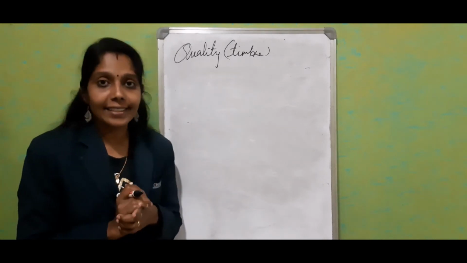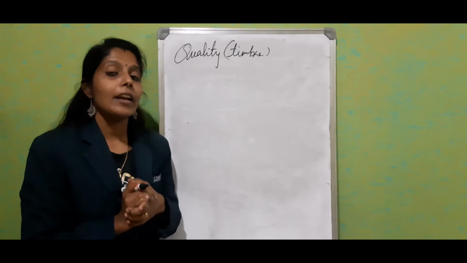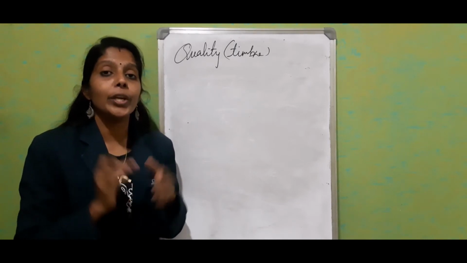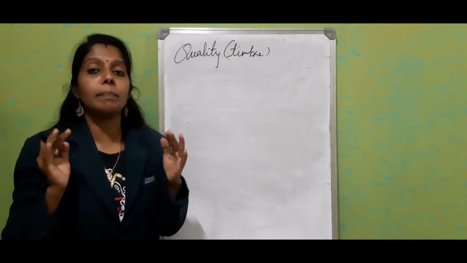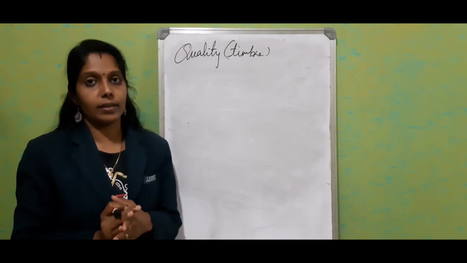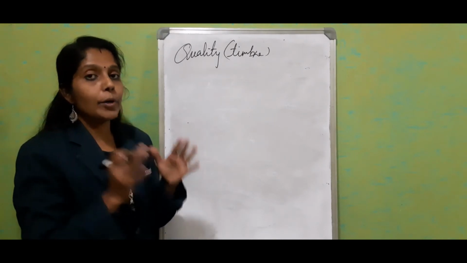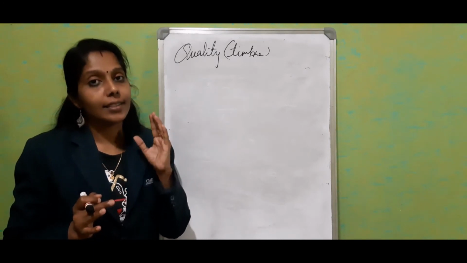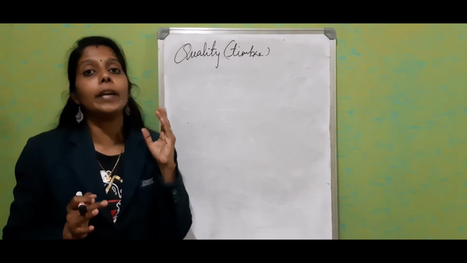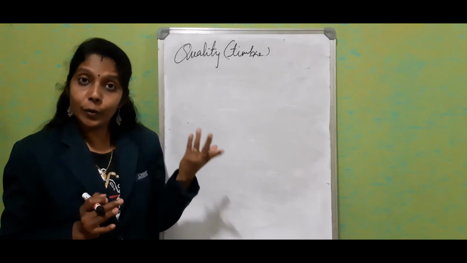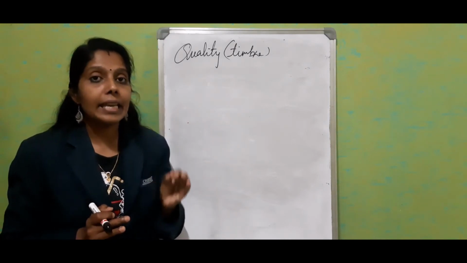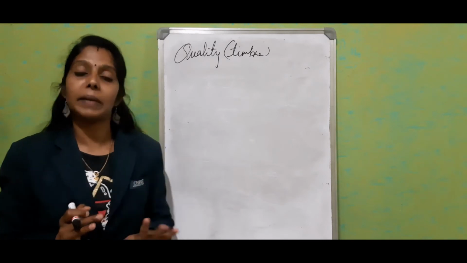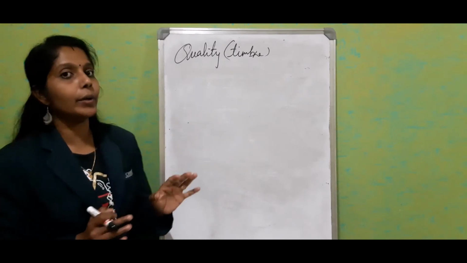It is a characteristic property of the sound wave which helps us to distinguish two different sounds which have the same pitch and loudness. Okay, we are able to identify the sound produced by two instruments or two people which have the same loudness and pitch. That is called quality or timbre.